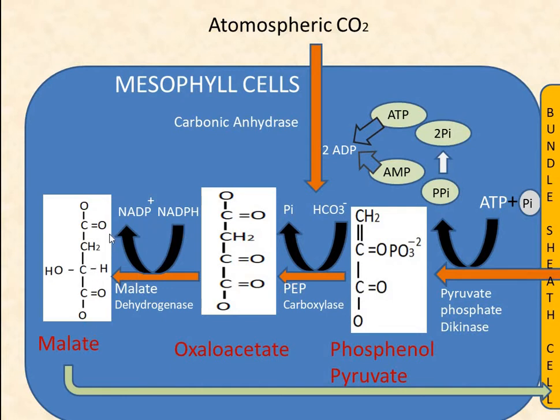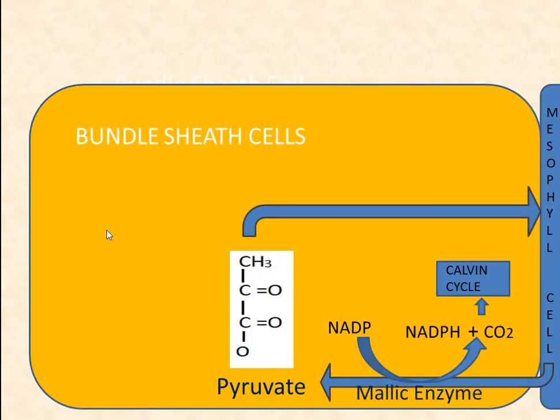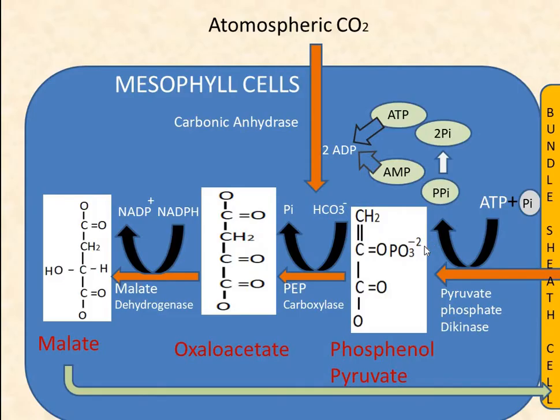So this malate enters into the bundle sheath cells, and here it is converted into pyruvate in the presence of a malic enzyme. Again, here is a requirement of NADP. So here the CO2 is removed, and this CO2 enters into the Calvin cycle. Again this pyruvate enters into the mesophyll cells, and it converts into phosphoenol pyruvate by the enzyme pyruvate phosphate dikinase. So in this way this reaction is taking place.